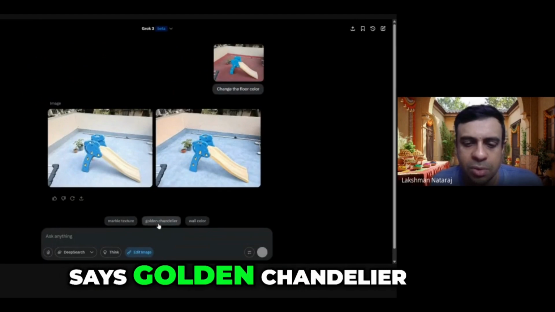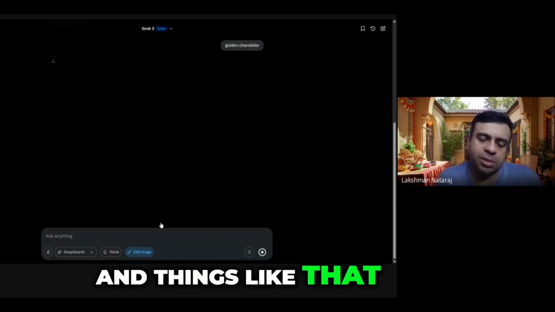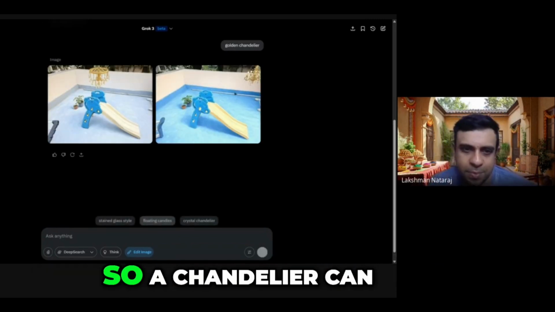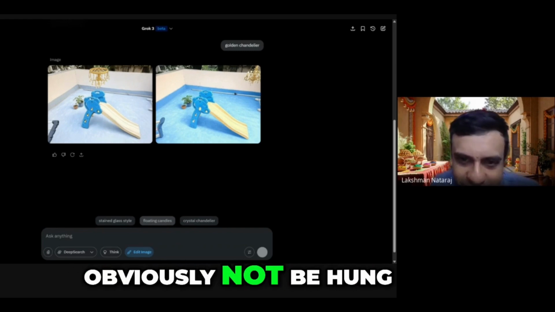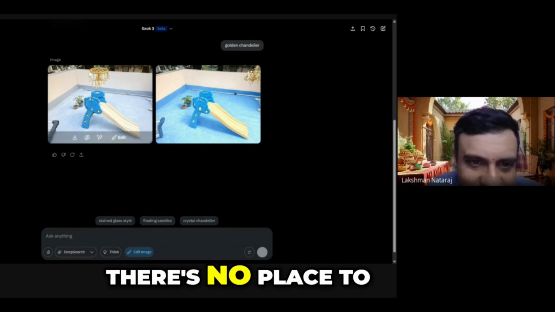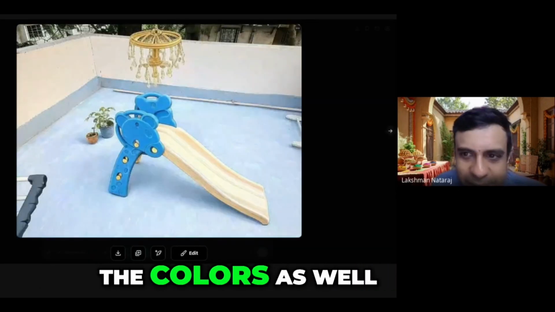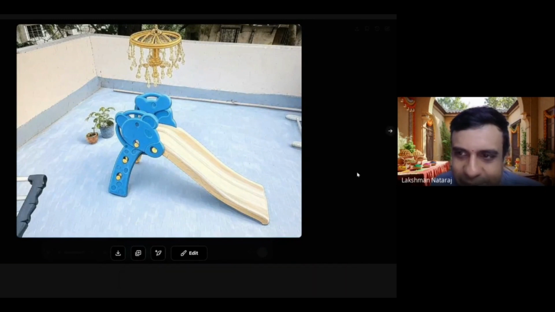See how it says golden chandelier, wall color, and things like that. Let's see what it does. This is a little funny because this is outside, so a chandelier can obviously not be hung. There's no place to hang it from right here, but what is generated looks cool, with nice colors as well. So interesting.